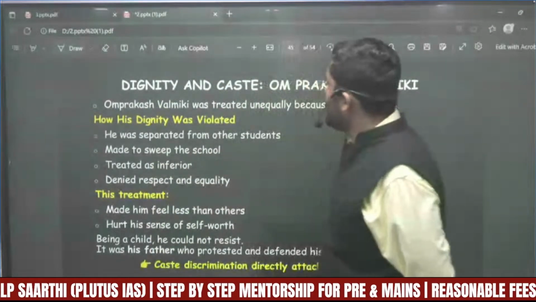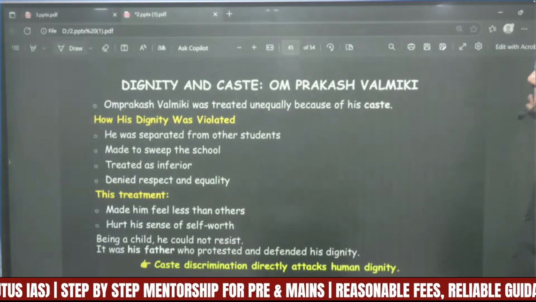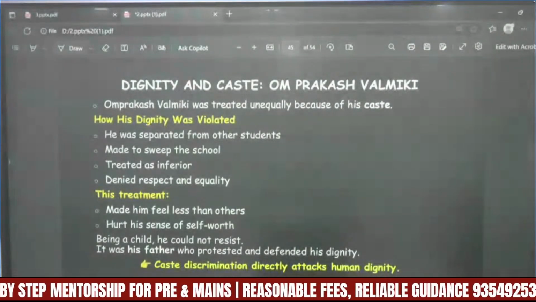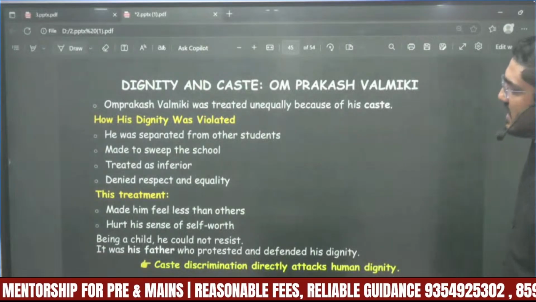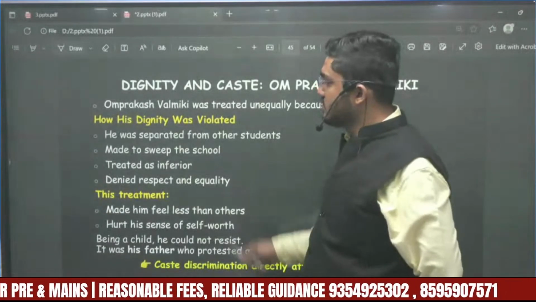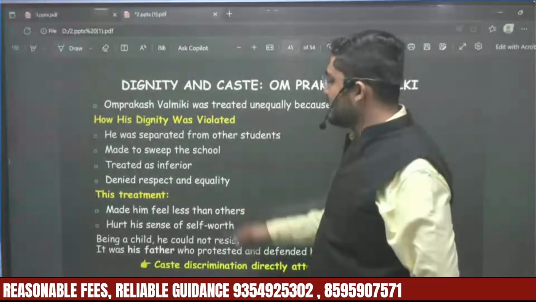Now, dignity and caste: Om Prakash Valmiki. Om Prakash Valmiki was treated unequally because of his caste. How was his dignity violated? He was separated from the other students. He was made to sweep the school. He was treated as inferior. He was denied respect and equality.